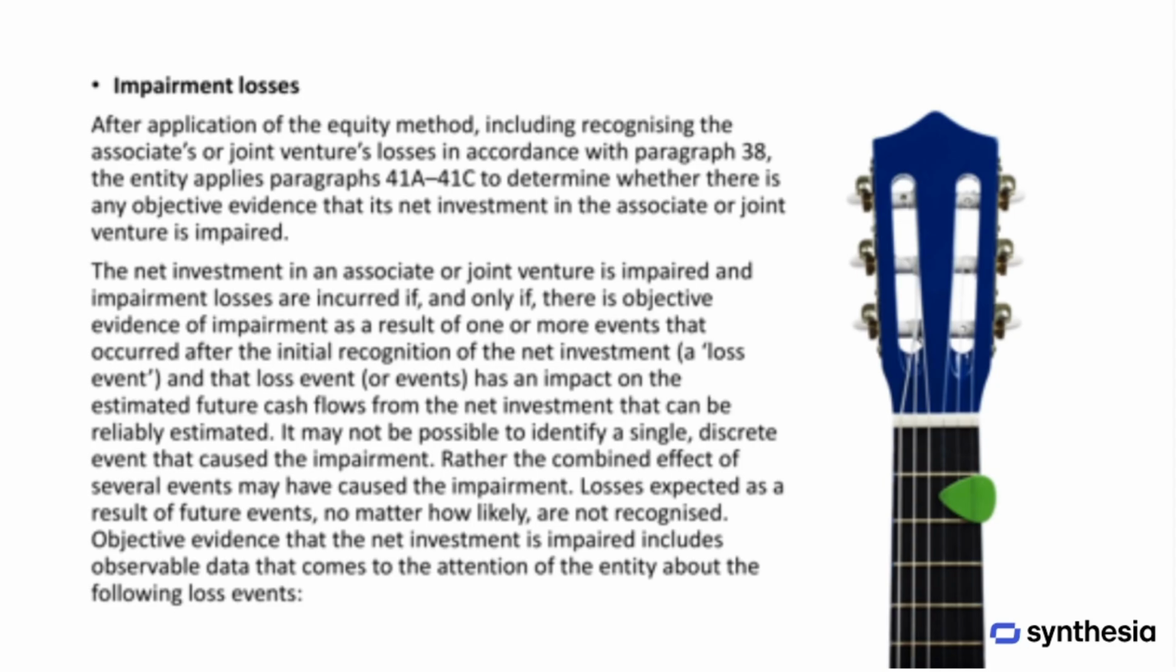It might not be just one specific event causing the impairment, rather, it could be a combination of several events working together. Importantly, expected losses from future events, even if likely, are not recognized.